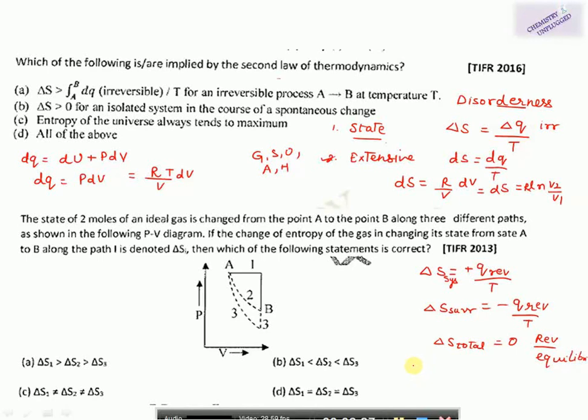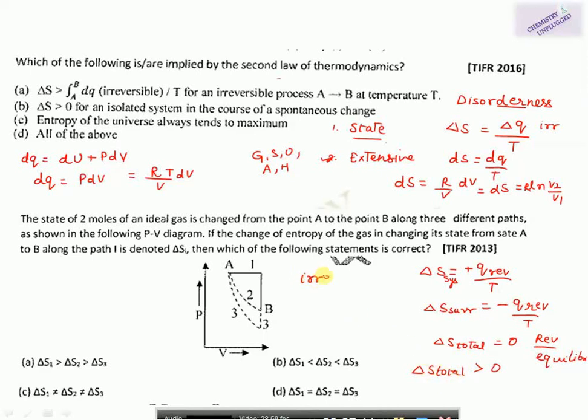And in case of an irreversible process, this del S total is greater than 0. Greater than 0 means entropy should increase during the process. A reaction is feasible only when this entropy function is greater than 0, or positive in nature. That is why we can say that the universe is leading towards the process where entropy is increasing continuously, because all natural processes are spontaneous. Spontaneous means irreversible.